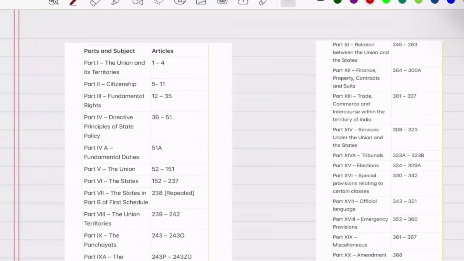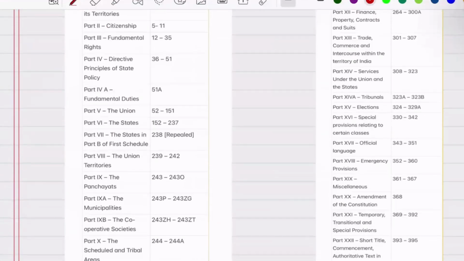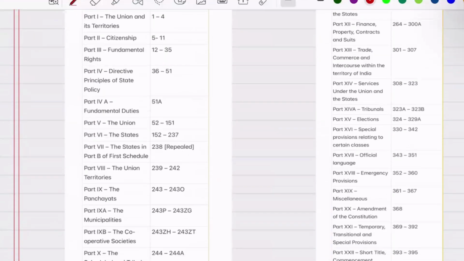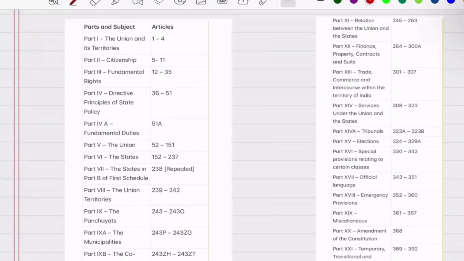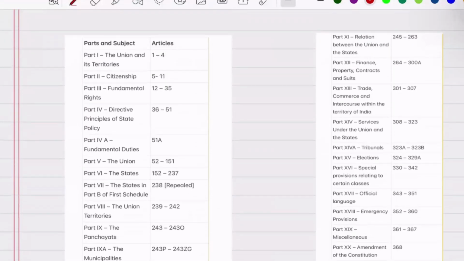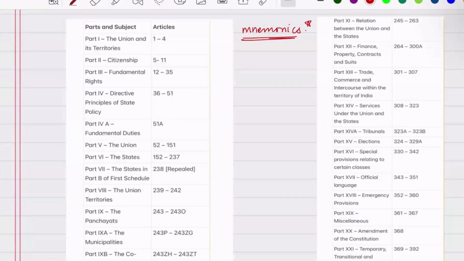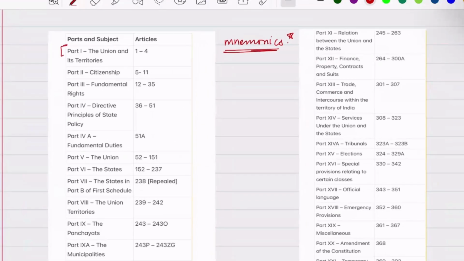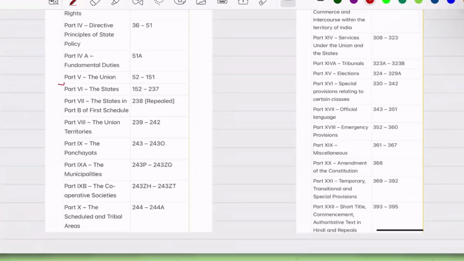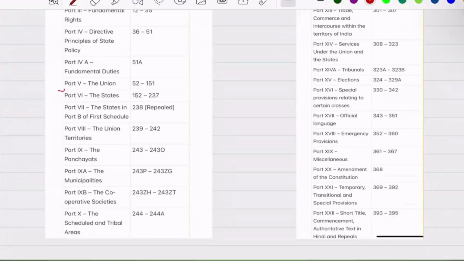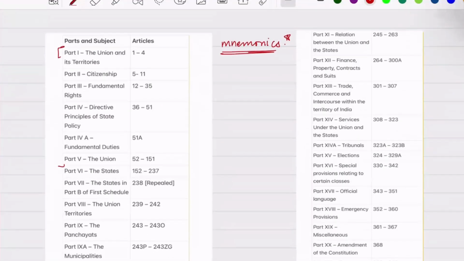Now what is important for you guys is you have to learn all of these parts, because once it has been asked, there are high chances that UPSC can ask it again. So I would suggest you can learn it in your own way, or you can use mnemonics, because it is very easy to remember the first 4 or 5, but after that it is a little difficult.